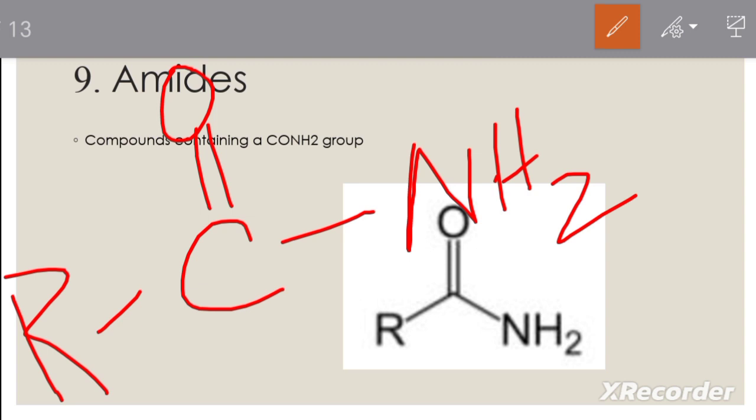So here carbon should have 4 bonds. 2 bonds are with oxygen, 1 bond is with the amine group, and the other one is the R group. So that is an amide. You can simply understand that structure. In these bends, carbon atoms are represented. In organic chemistry, we do not generally write carbon because the bend indicates the existence of carbon atoms.